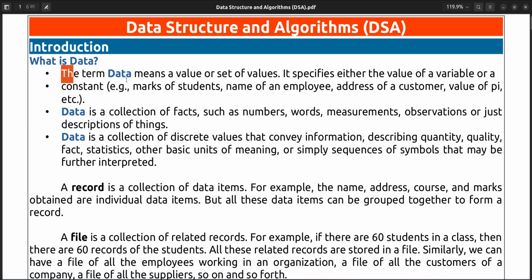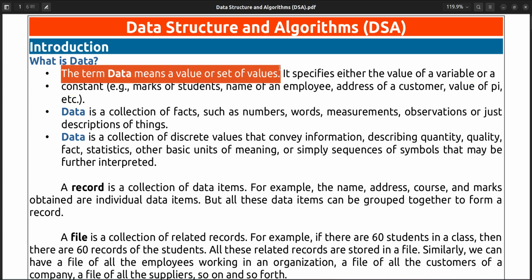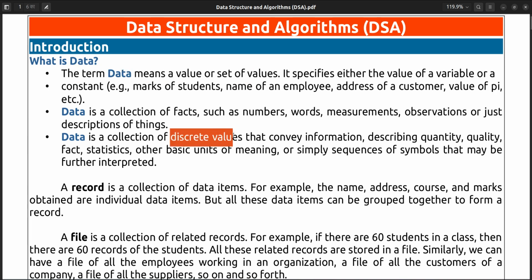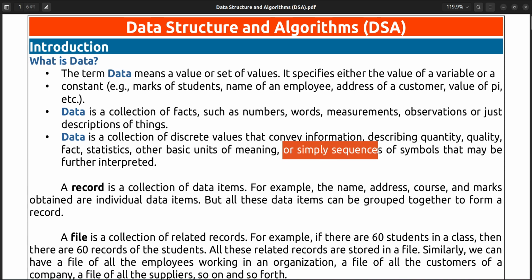Here also the meaning is the same. Data means value or set of values, discrete values that convey information, describing quantity, quality, fact, statistics, or other basic units of meaning, or simply a sequence of symbols that may be further interpreted. So any information, any single value that can be further interpreted, that is data. Just data. Okay, fine.